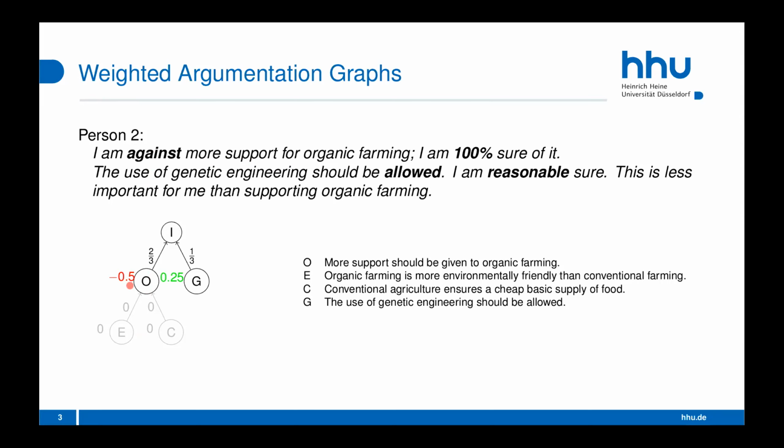And the person considers the position on organic farming more important for themselves than the position on genetic engineering. So this edge here has a higher value than this edge. The person doesn't mention anything on the arguments with the nodes E and C here. So those get a default value of 0 here, and later on I just won't draw them anymore.